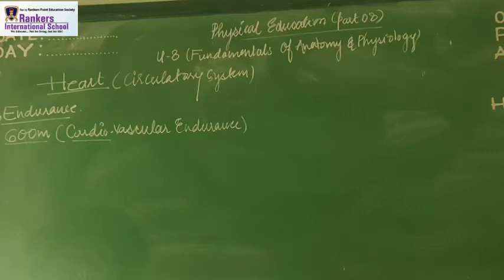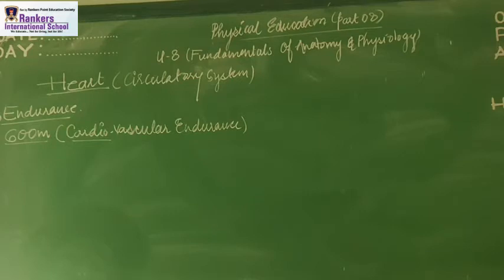Now the question is, what is blood? So students, blood is a connective tissue. It is a special kind of fluid which acts as a transportation of nutrients and gases from one part of the body to another. So what is blood? It is a special kind of fluid. It is a special kind of tissue. So blood is a connective tissue which helps in the transportation of gases and various materials, nutrients to the body.